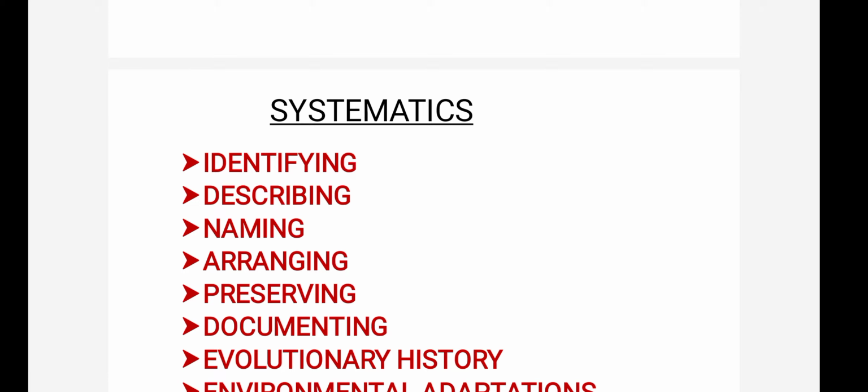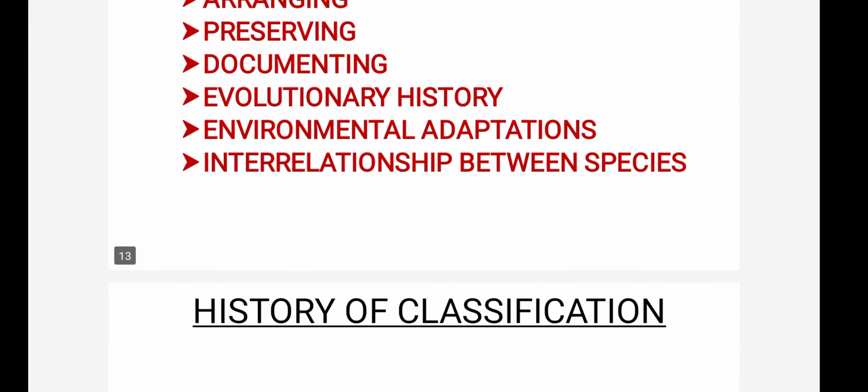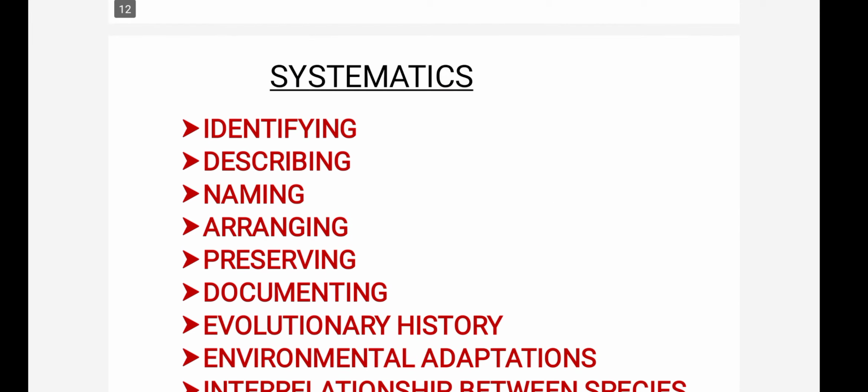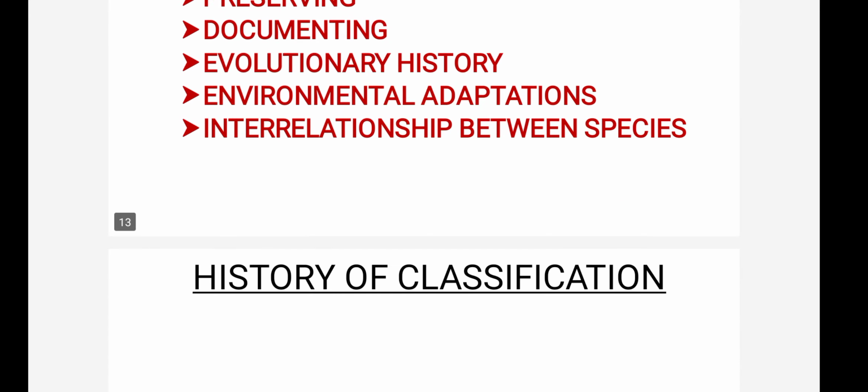Not only identifying, not only describing the organisms, not only naming the organisms, we also have to preserve and document the evolutionary history of the organisms, environmental adaptations of the organisms, and interrelationship between the species. All these things will be there in systematics. So when we are studying systematics, we are knowing more things, more characters about the organisms.